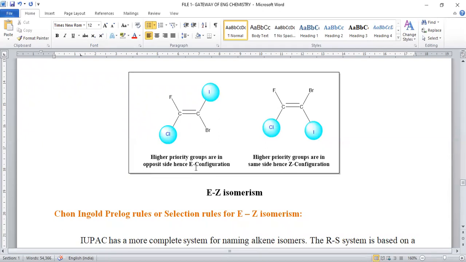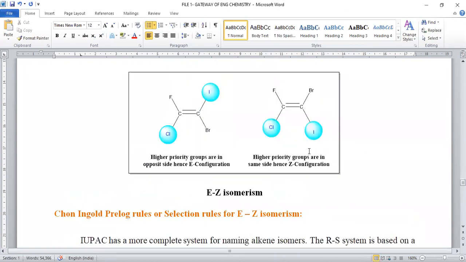E configuration is nothing but trans arrangement. Both are trans with respect to each other. In the second condition, we take chloro and iodo in the same direction. When chloro and iodo are in the same direction, the configuration is said to be Z isomer. Z is nothing but cis, meaning two bulky groups are on the same side, same orientation, right?